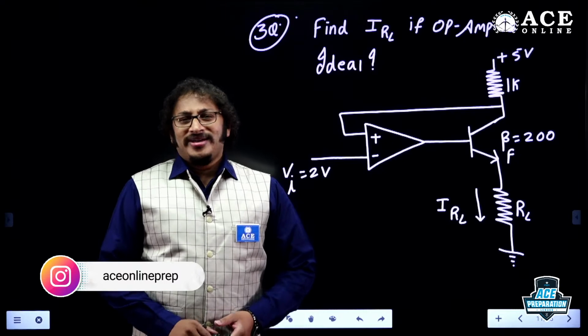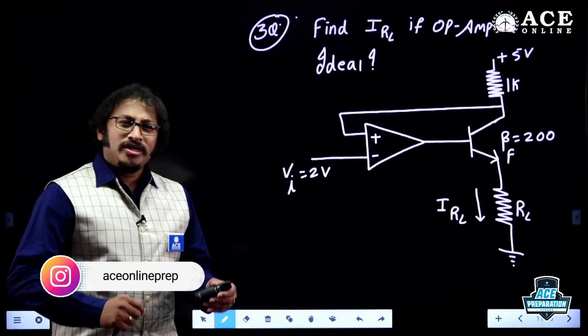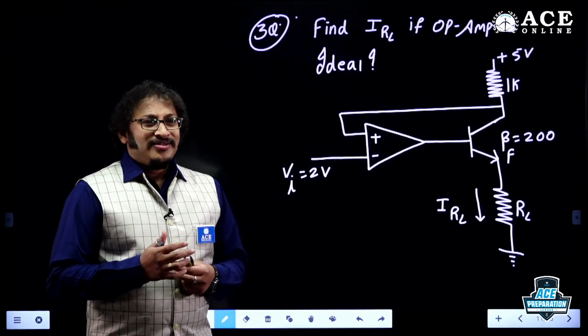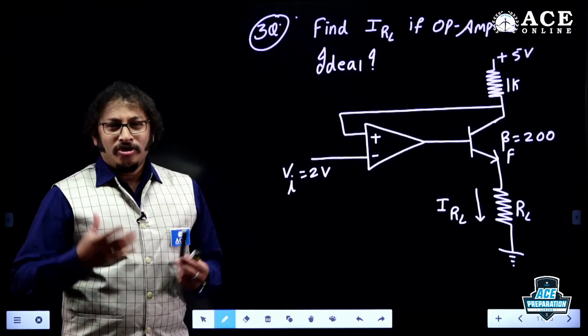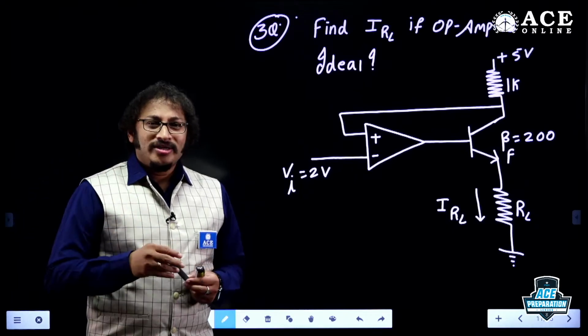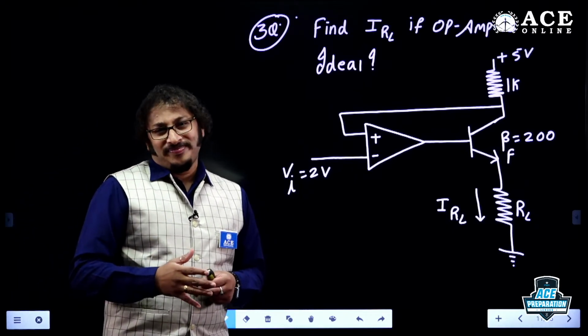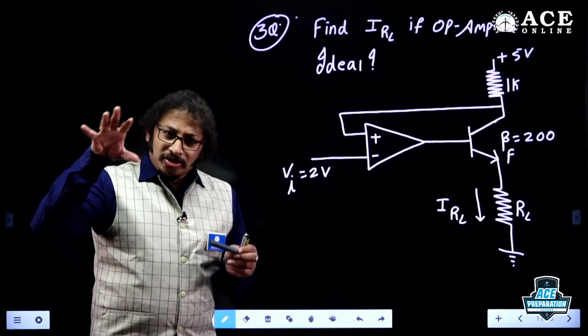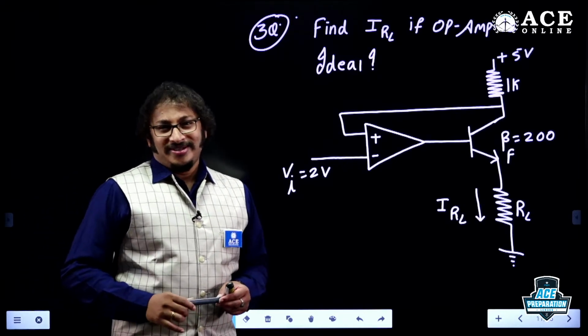Don't conclude that, dear. If you are getting any sort of logic, first confirm it. Whatever idea you got, please confirm first, then only conclude. Without confirmation, don't conclude. My humble request to everyone.